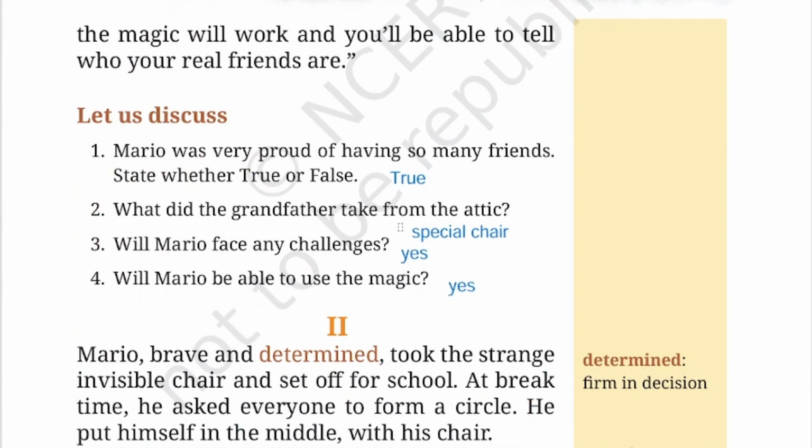Now coming to this, let us discuss. Mario was very proud of having so many friends. State whether it is true or false. It is true. He was having many friends. What did the grandfather take from the attic? He took a special chair, an invisible chair. Either you can write special chair or you can write invisible chair.